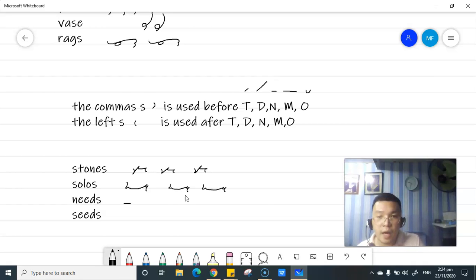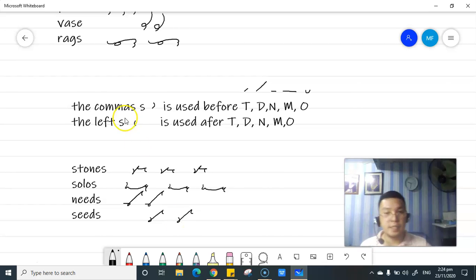Needs. You have the N, E, D, and S. So, since it is after D, you are going to use the left S. Okay? N, E, D, S. So, left S. Okay? Seeds. Comma S, E, D, then left S. Sorry, class, let me write it again. Seeds. Okay, this is too long. Let me correct it. Sorry, class, ha? S-E-D-S for seeds. Okay.